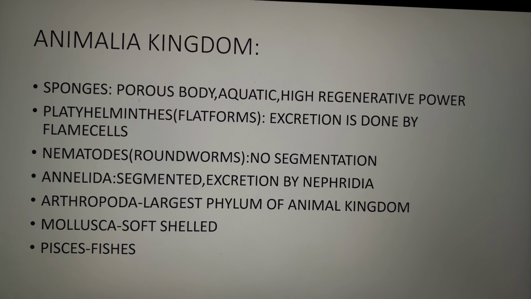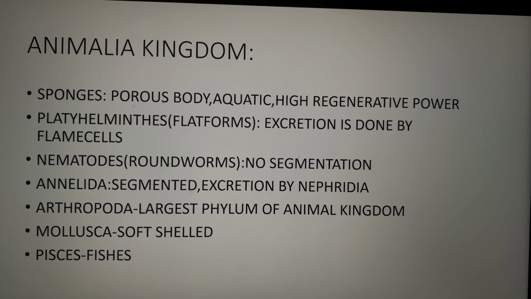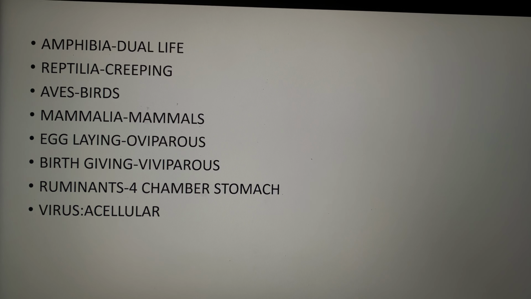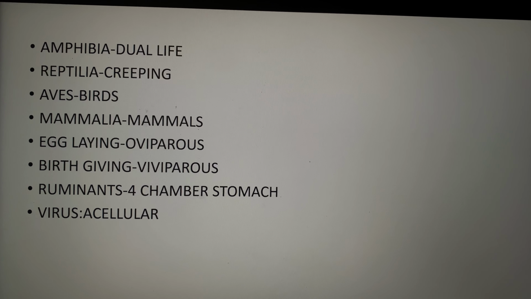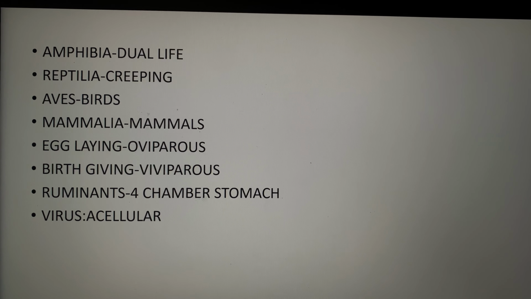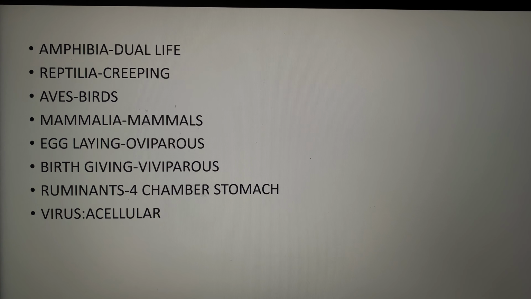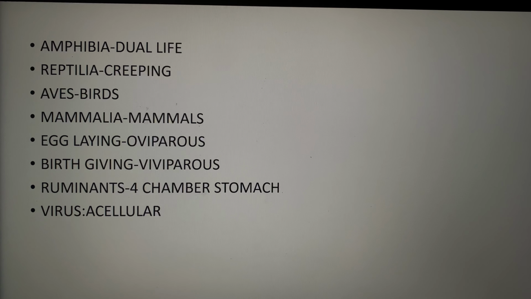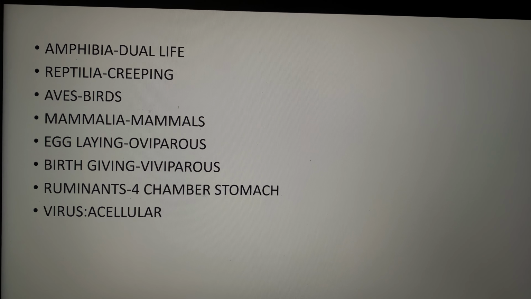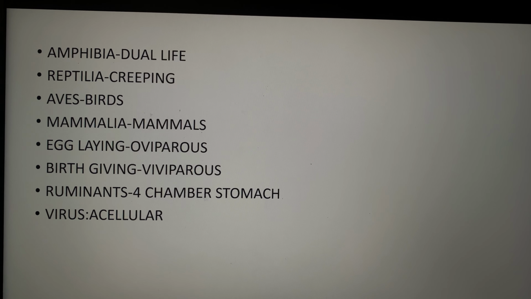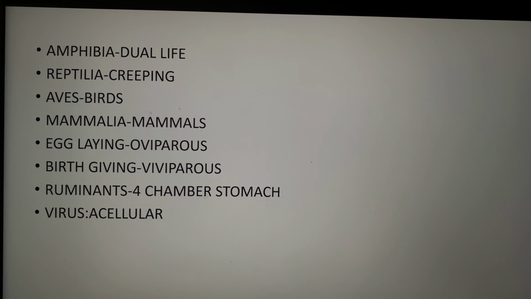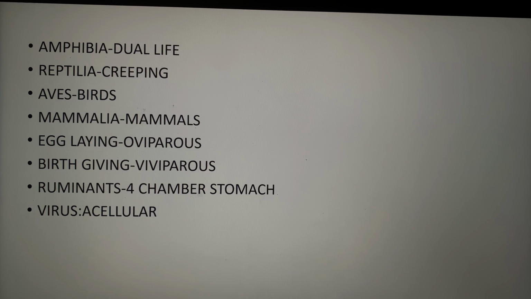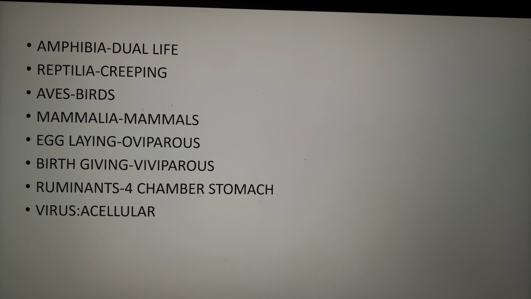Mollusca are soft-bodied animals. Group Pisces consists of fishes. Amphibians lead dual life. Reptiles are creeping animals, and reptiles have a three-chambered heart, but the exception is the crocodile. They have a four-chamber heart. Aves are birds. So birds are quite important. Birds don't have a urinary bladder. Birds don't have bone marrow, and they have only a single ovary. And the smallest bird is known as the hummingbird. This can fly backward too.